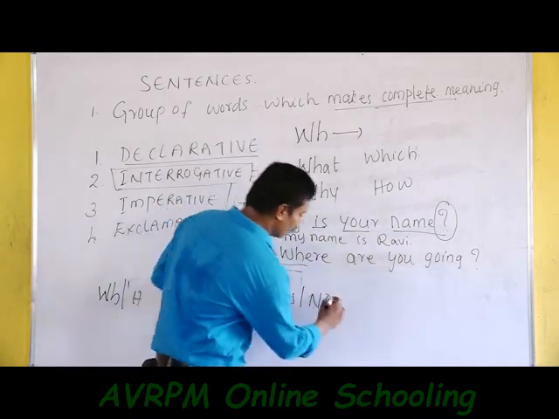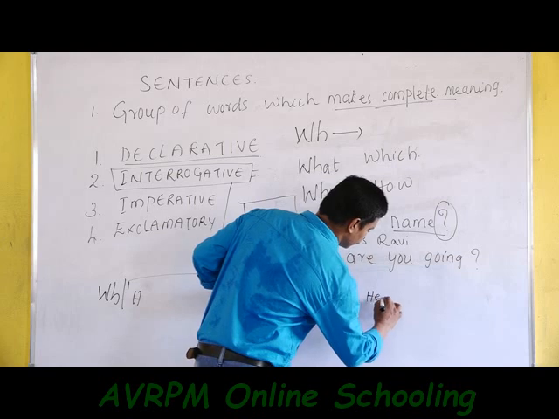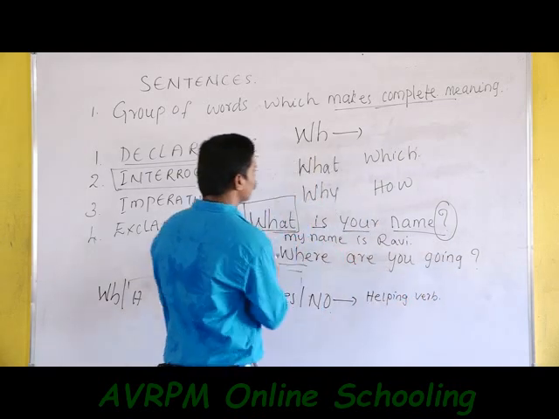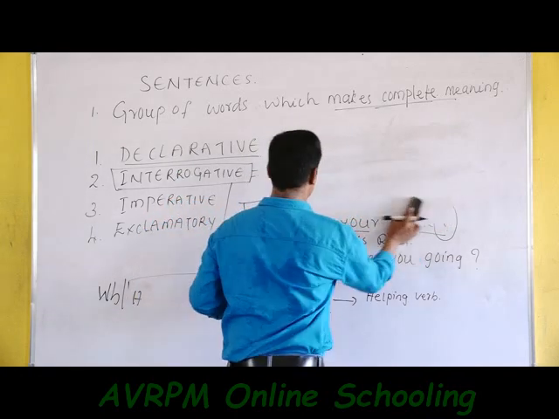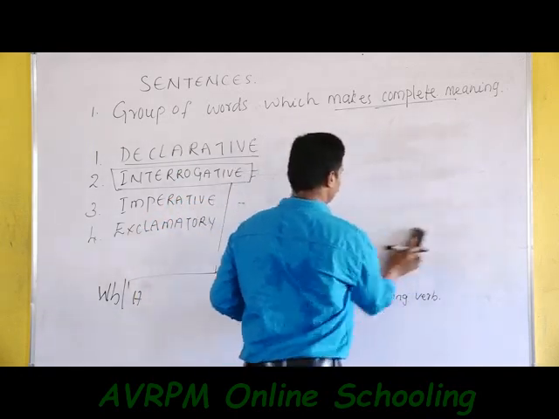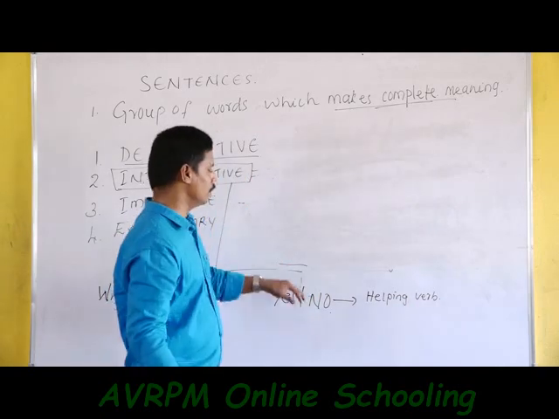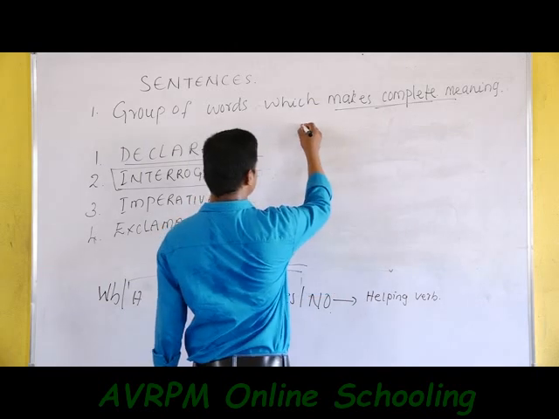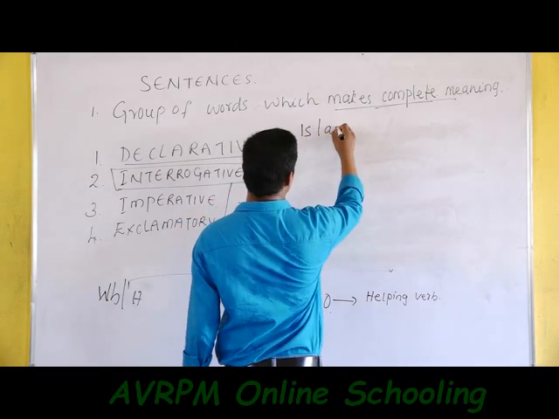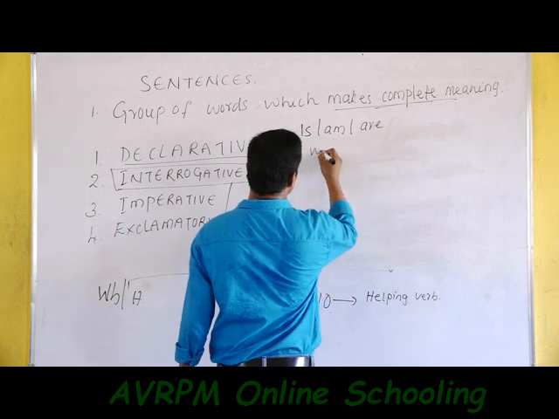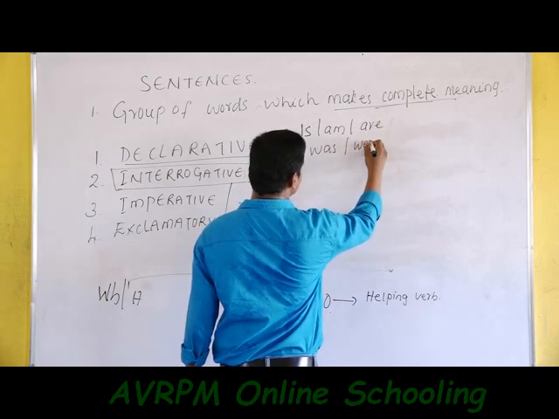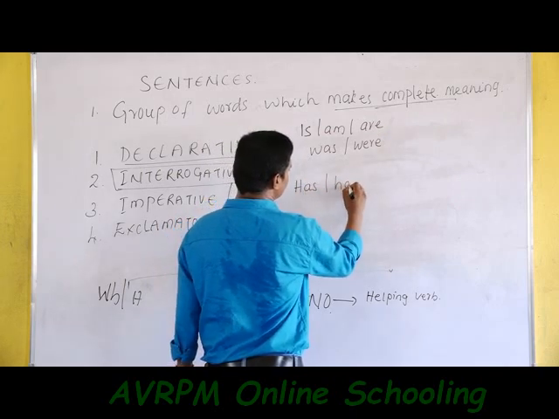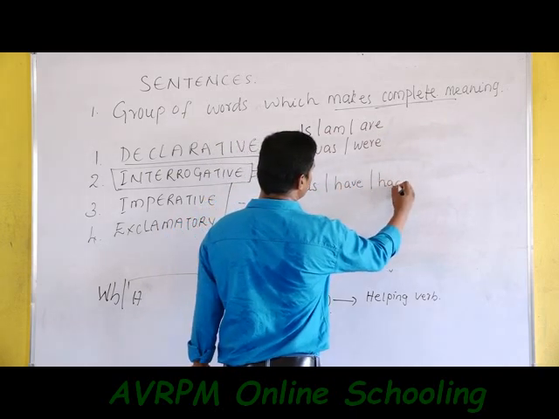So a yes or no question always starts with a helping verb. The helping verbs are is, are, was, were. These are the forms. Next, has, have, had.